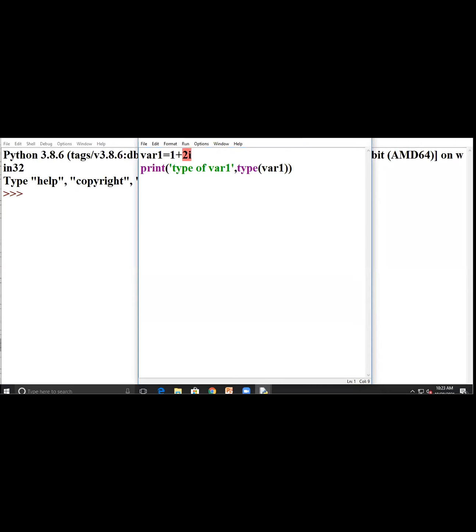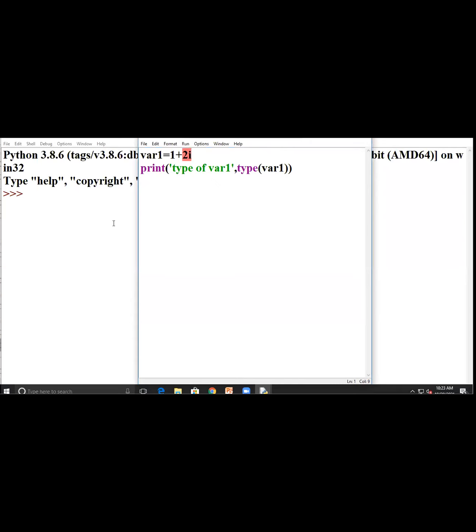So why does it not take i? Can anyone tell what i is? I means what? It is an imaginary number.